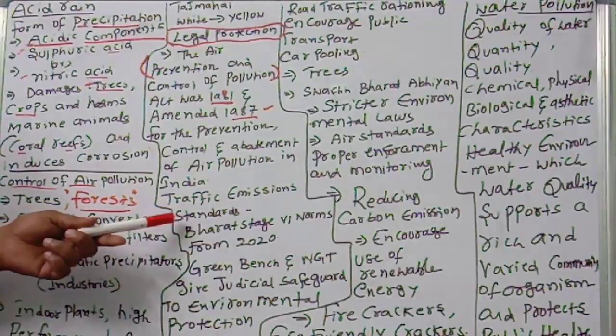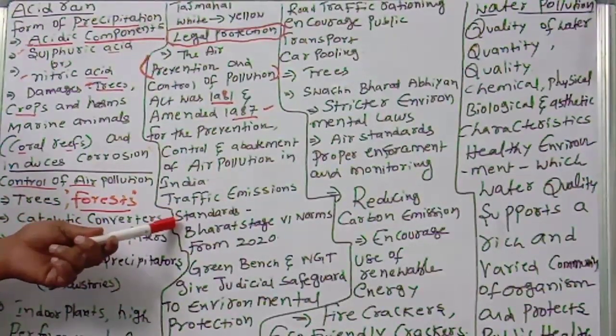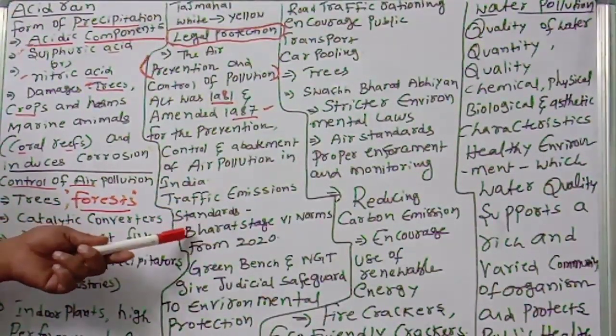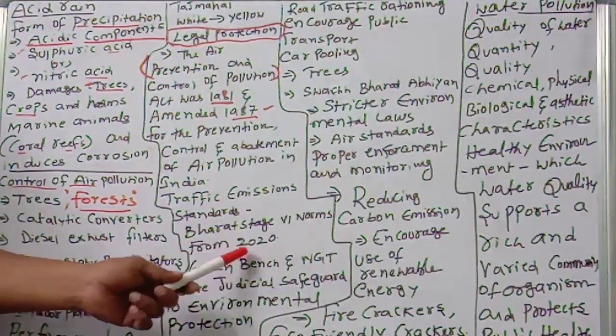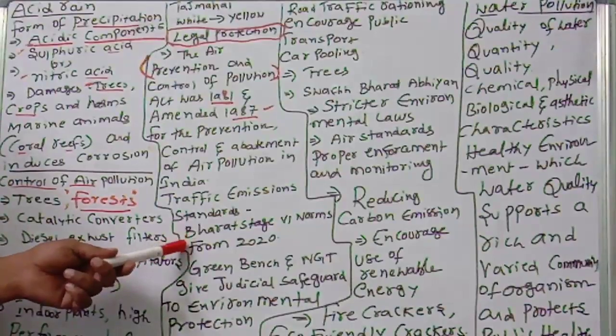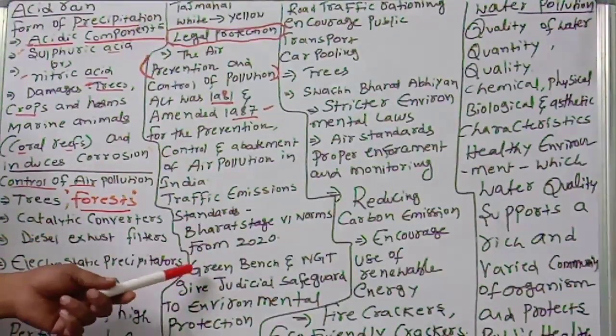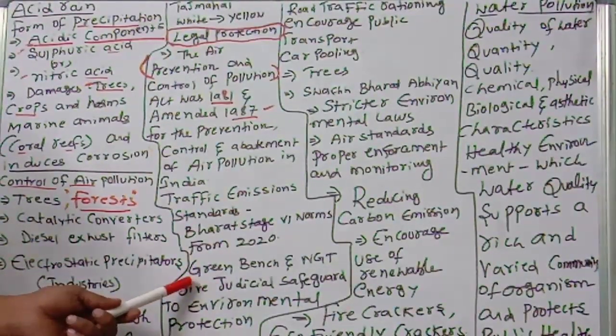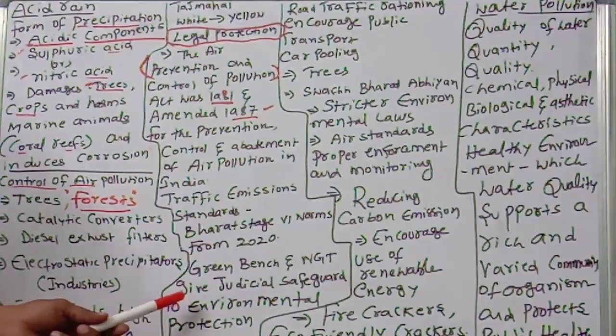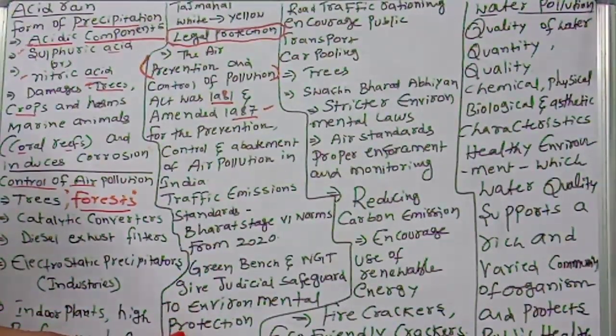Next, traffic emission standards. The government has decided to use Bharat Stage 4 norms from 2020. It is good for controlling pollution. Next, the Green Bench and the National Green Tribunal give judicial safeguard to environmental protection.